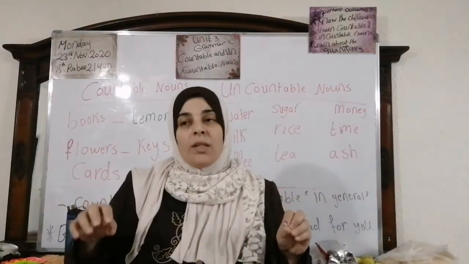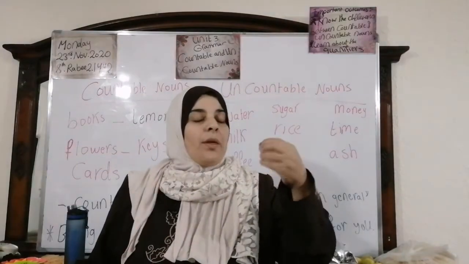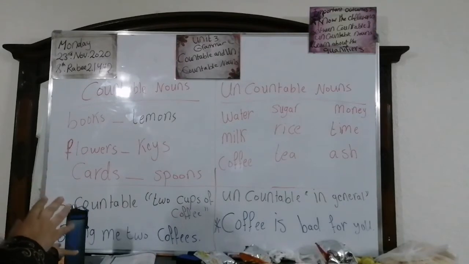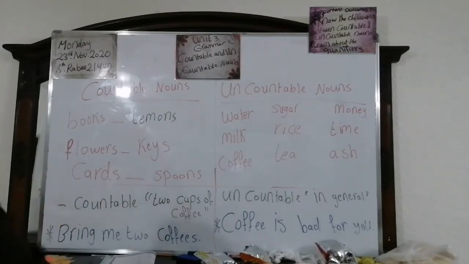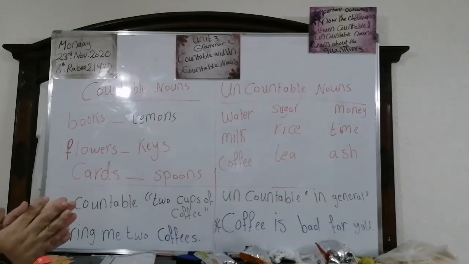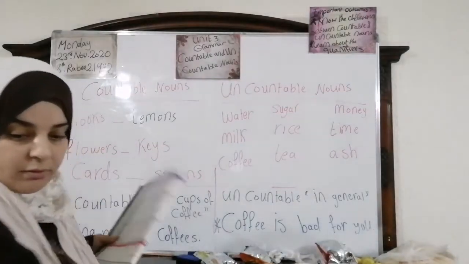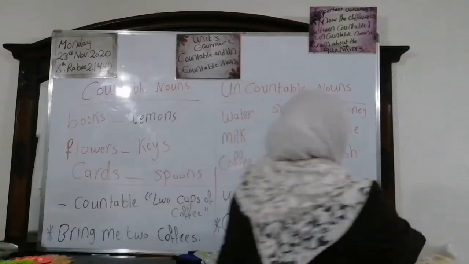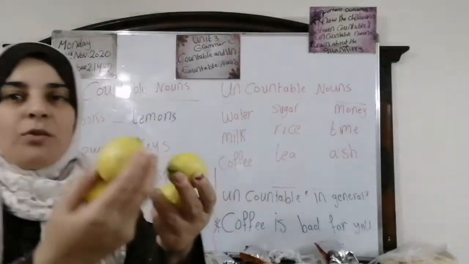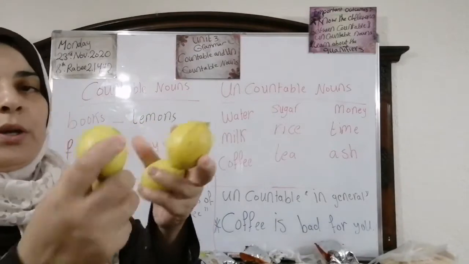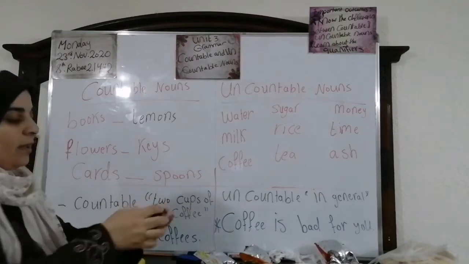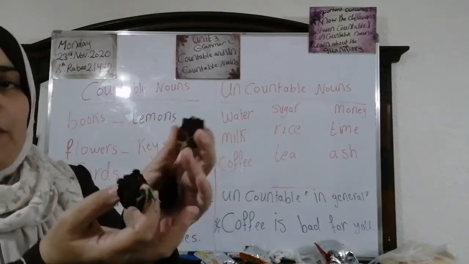Now, we are going to know what is the difference between the countable nouns and the uncountable nouns, okay? Look here. We have the countable nouns, like box, lemons. Look at this one. We have books. More than one book. We can count them. We also have lemons. We can count 1, 2, 3, 4 lemons. We have flowers. Look at these. We can count them. 1, 2, 3.